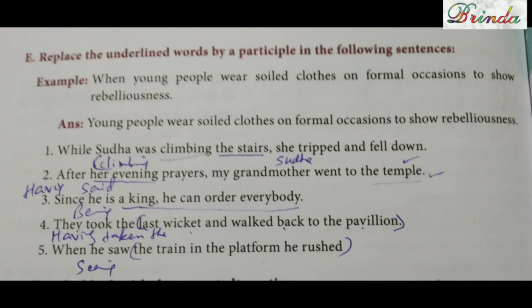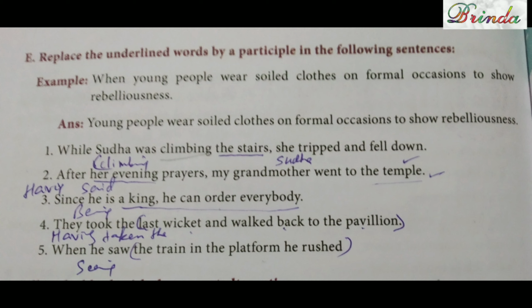Second one, after her evening prayers, my grandmother went to the temple. So, having said her evening prayers, my grandmother went to the temple. Having is coming in the beginning.